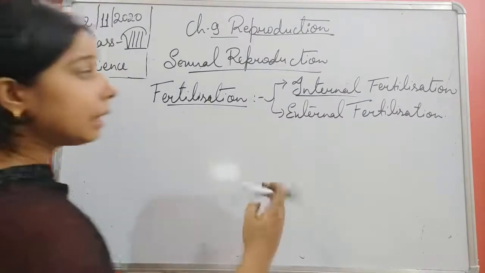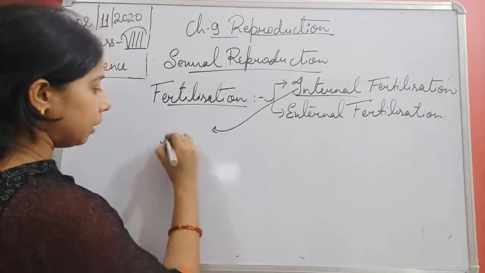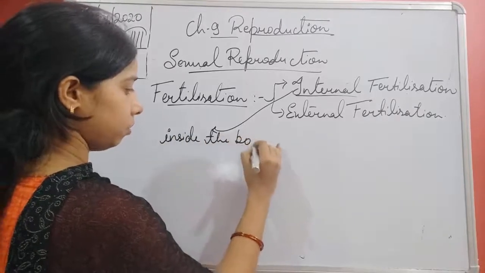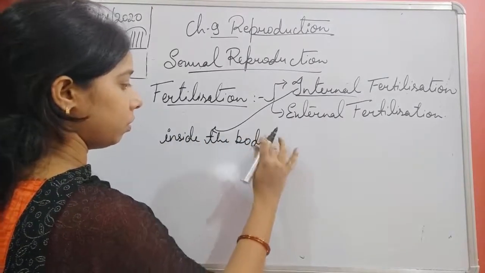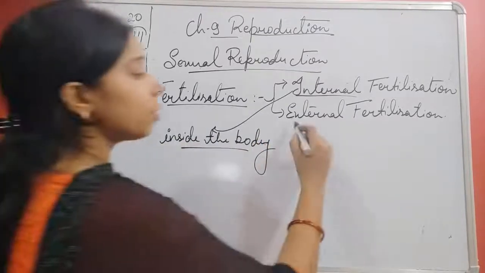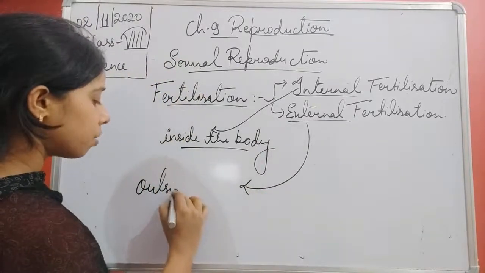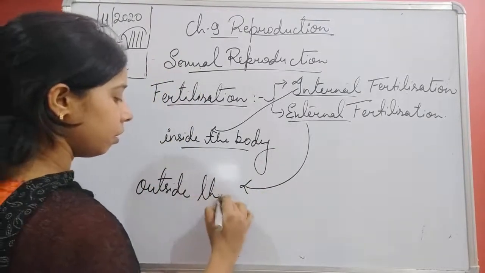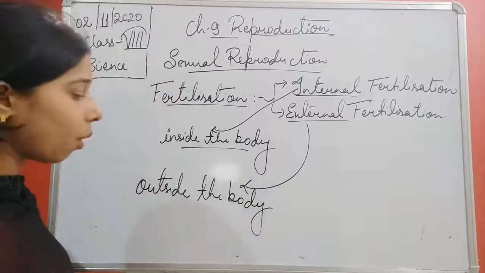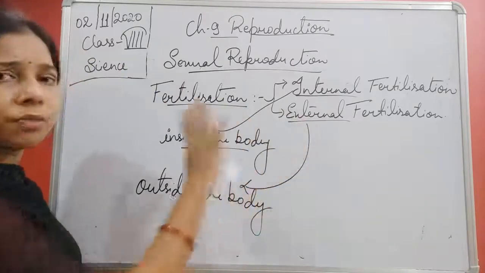If we talk about internal fertilization, by the name you are able to understand. Internal means inside the body. And external means outside the body. One is internal, inside the body, another occurs outside the body, and in both cases fertilization occurs.